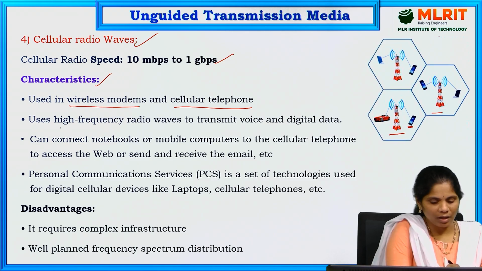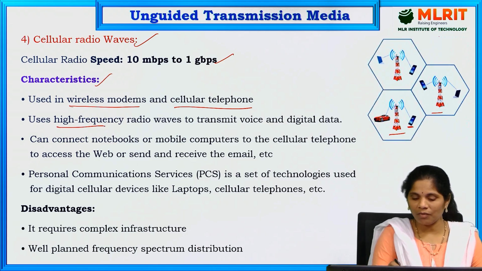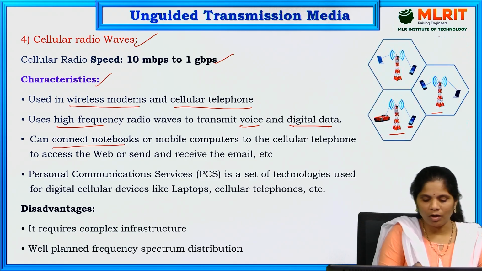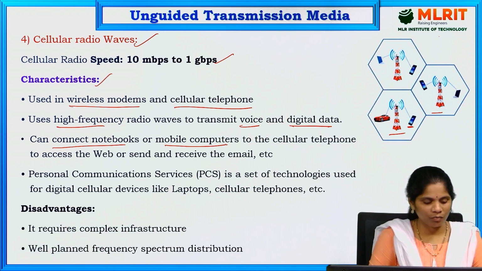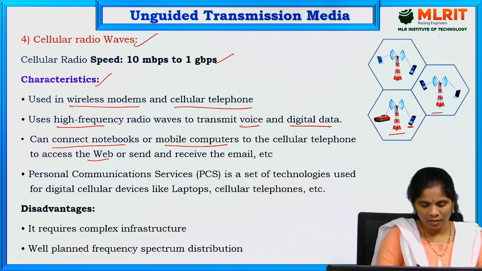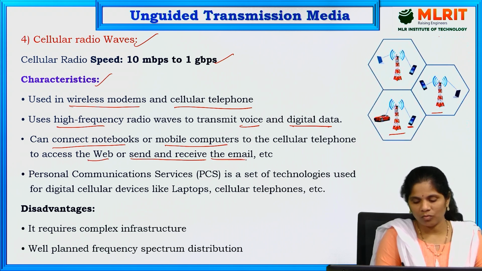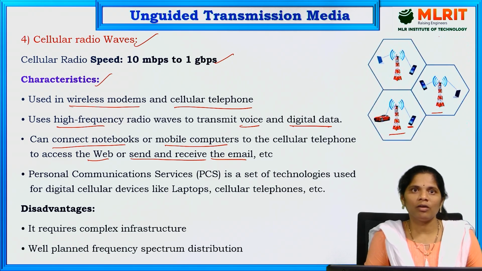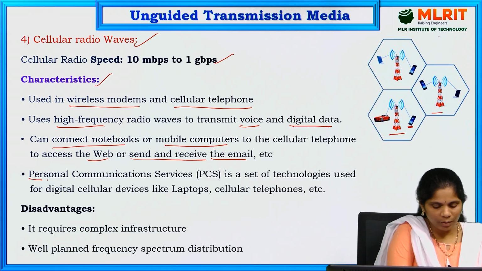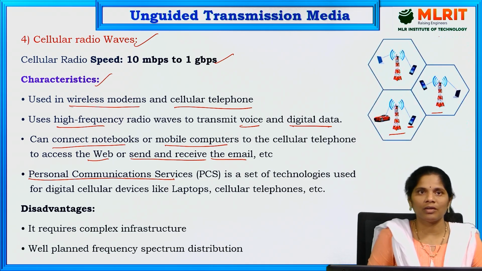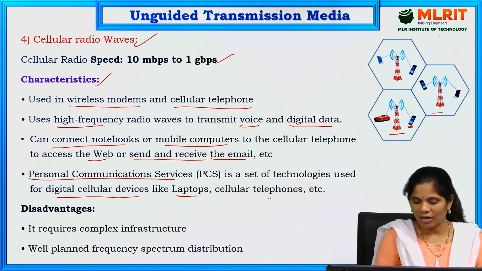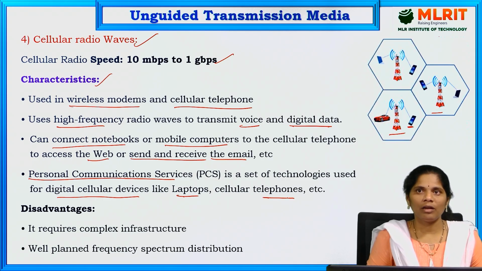They use high frequency radio waves for transmitting voice. At the same time, for digital data, we are going to use the cellular radio waves. And it can connect notebooks or mobile computers to the cellular telephone to access the web or send and receive emails. So we are using mobile phones, right? For sending and receiving mails also we are using cellular radio waves. At the same time, personal communication services are a set of technologies mainly for digital cellular devices like laptops and cellular telephones. We are going to use these cellular radio waves.